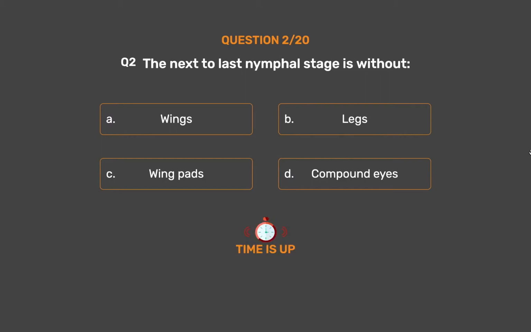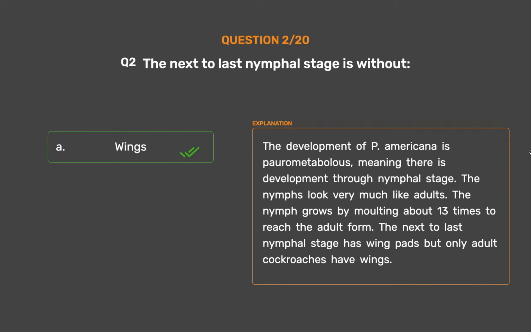The correct answer is option A. Wings. The development of P. americana is paurometabolous, meaning there is development through nymphal stages. The nymphs look very much like adults. The nymph grows by molting about 13 times to reach the adult form. The next to last nymphal stage has wing pads, but only adult cockroaches have wings.